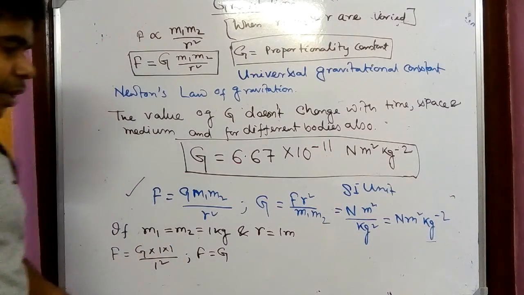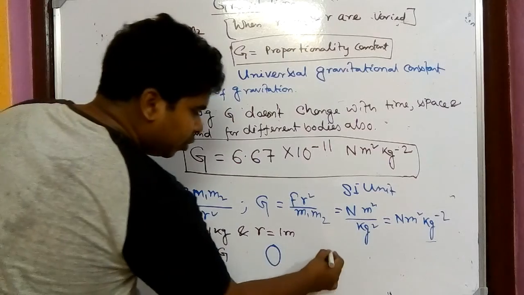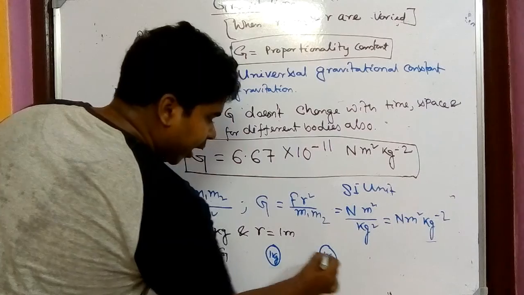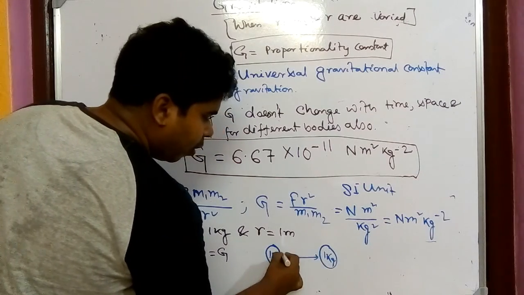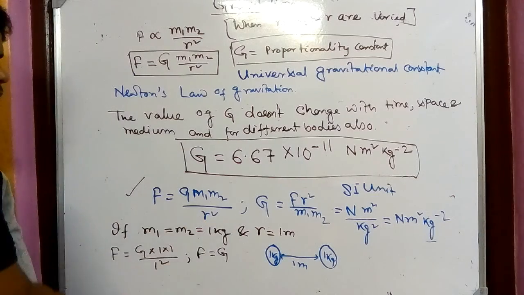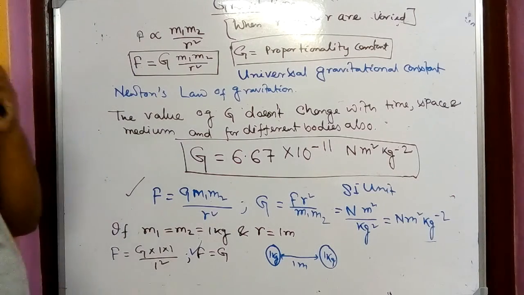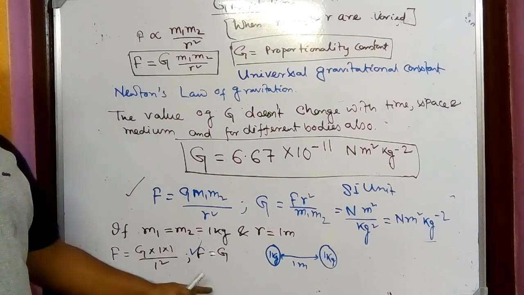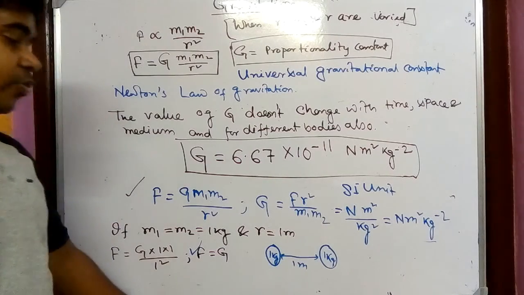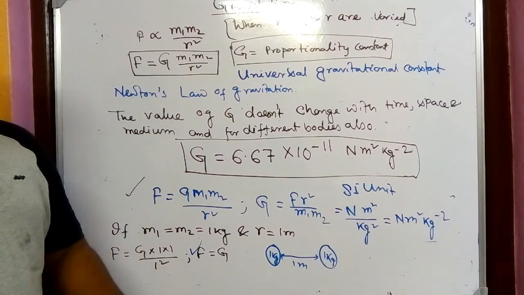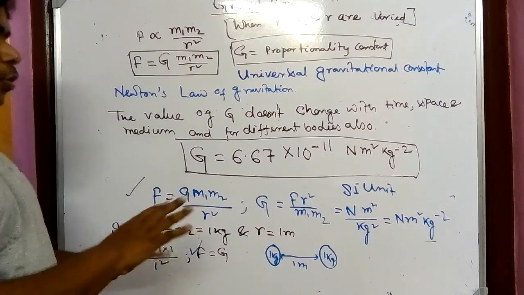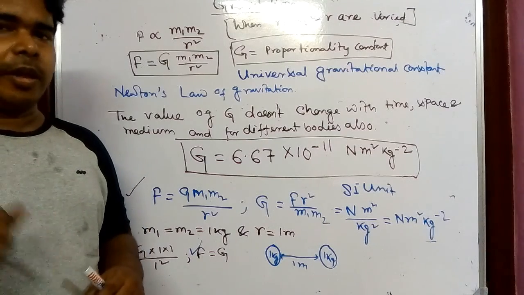That means when we take two masses of 1 kg and keep them at a distance of 1 meter, the force of attraction between them will be equal to the universal gravitational constant, that is G. So by this way we can define G. The definition of G is also in the book, just read it and the whole thing will be completed. Okay, so up to the universal gravitational constant it is clear.